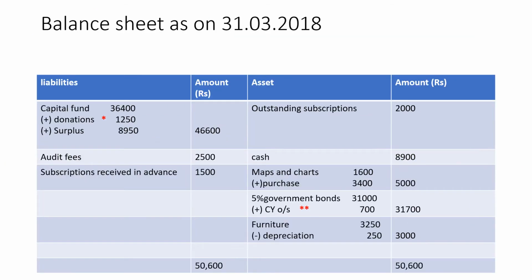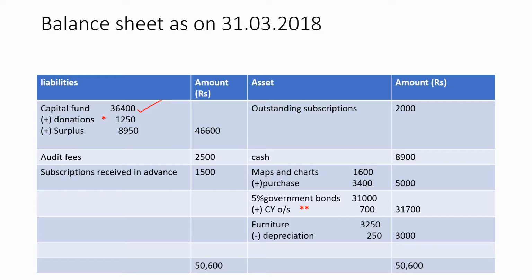Now we have to prepare the balance sheet. Balance sheet as on 31st March 2018. Format you know it very well. Liabilities, amount, asset, amount. Now on the liabilities side, the first item that you are always going to write is the capital fund. Here there is no question of finding out the capital fund, because the question has provided the opening balance sheet. So capital fund is already there. So check your opening balance sheet liability side. The first item you see is capital fund, which is 36,400.